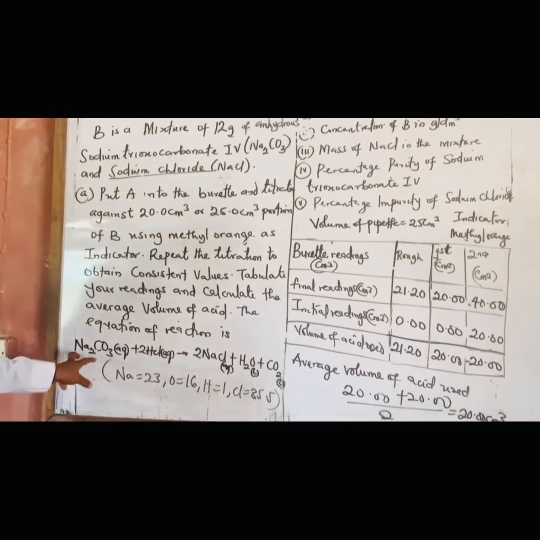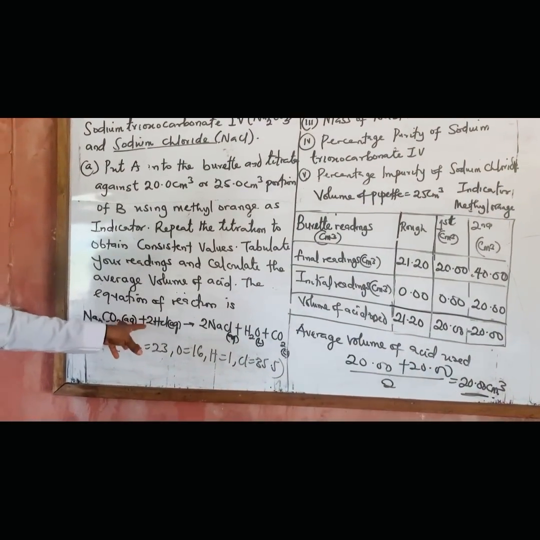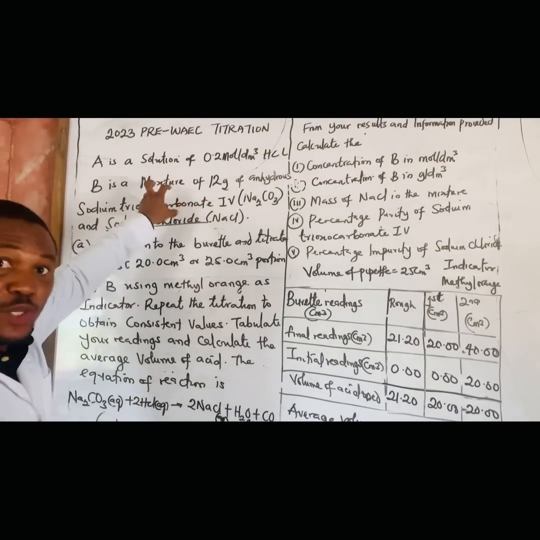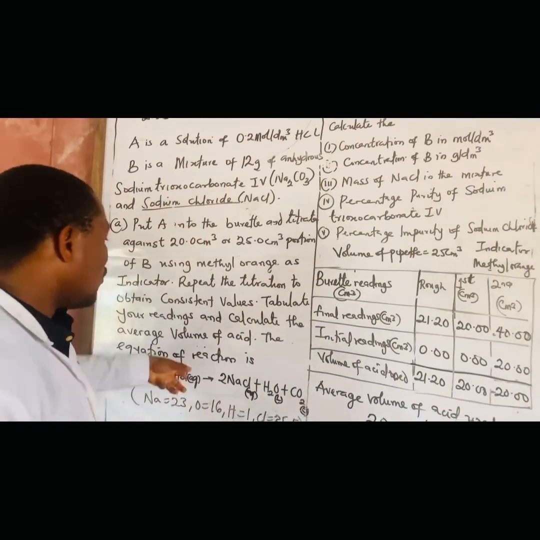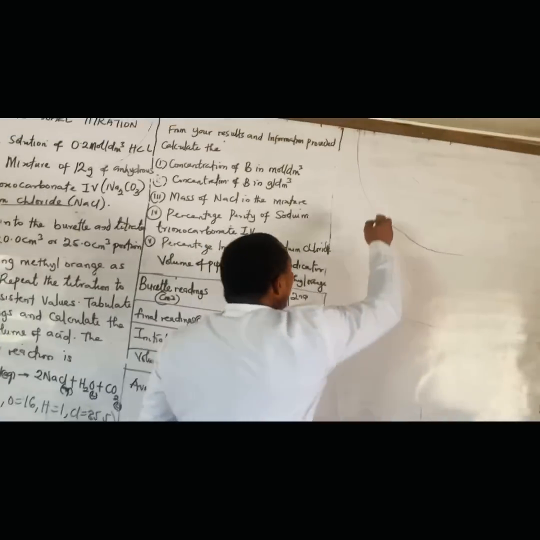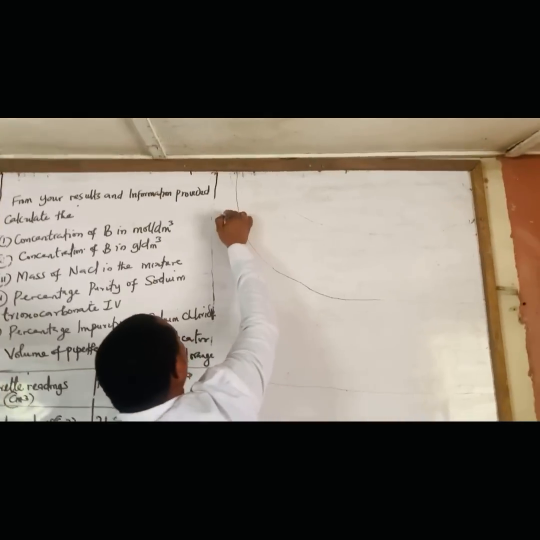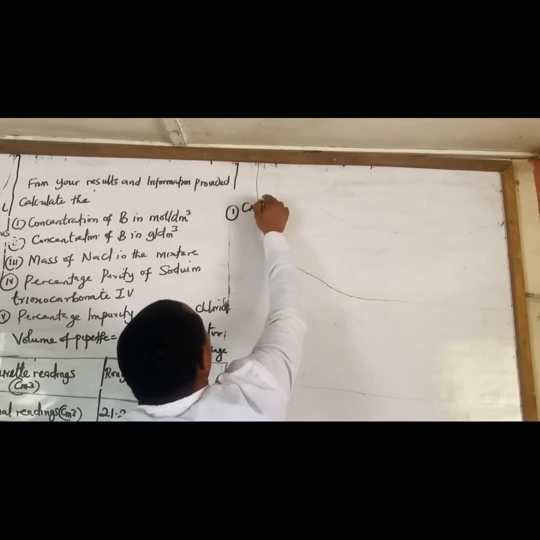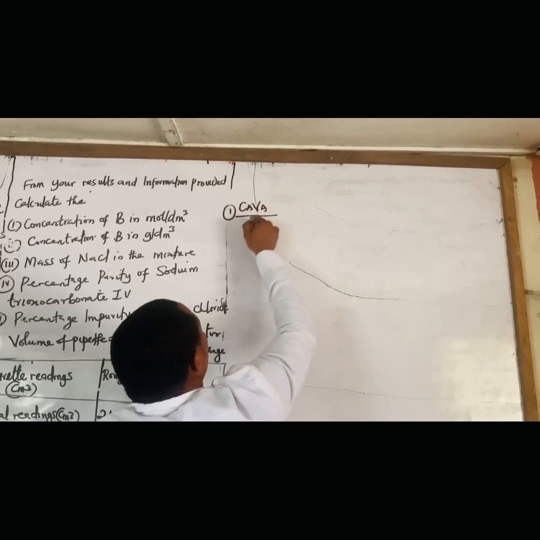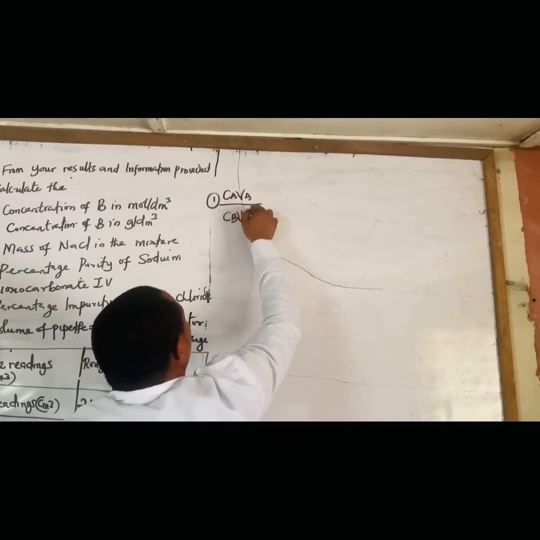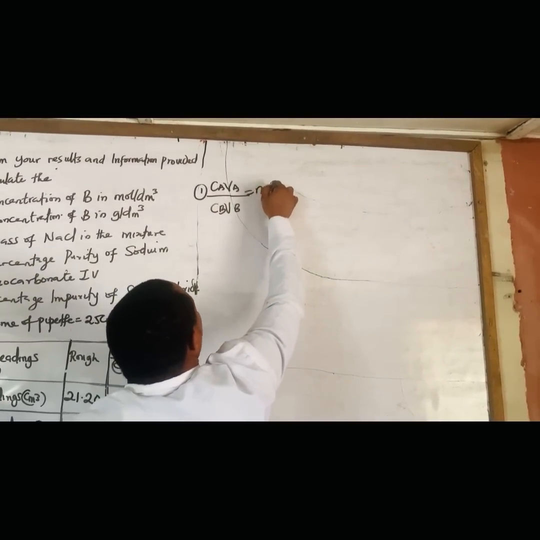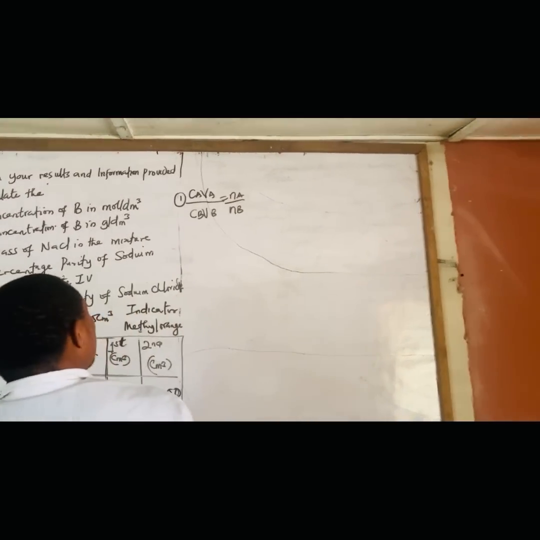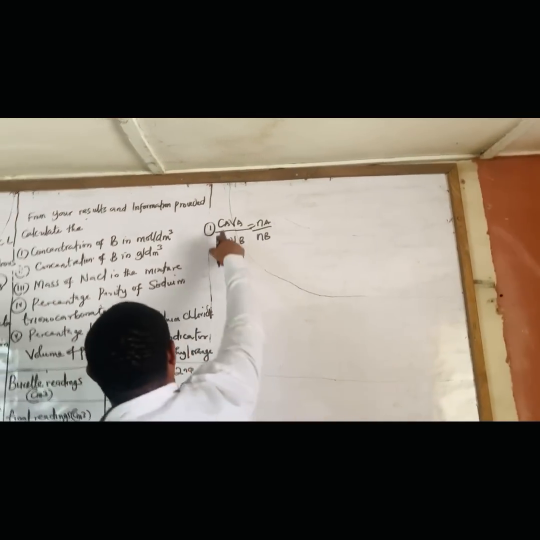Okay, so if we want to calculate now the concentration of B in mole per dm cube, they did not really give us the mass of B. We don't know it. So what do we do? We can decide to use our titration formula, which is CaVa over CbVb equals na over nb. That's number 1 now. If you have been watching the video on my channel, you should be familiar with this very particular formula. So, very important. Let's now bring those parameters.